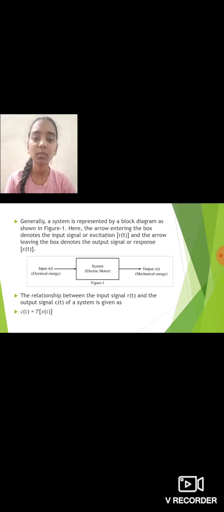Generally, a system is represented by a block diagram as shown in figure 1. Here, the arrow entering the box denotes the input signal or excitation r(t), and the arrow leaving the box denotes the output signal or response c(t). The relationship between the input signal r(t) and the output signal c(t) of a system is given as c(t) = T[x(t)].